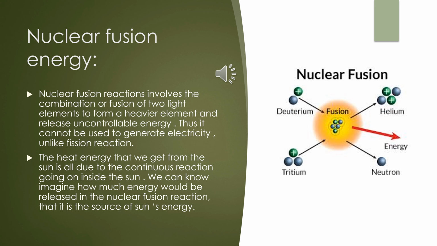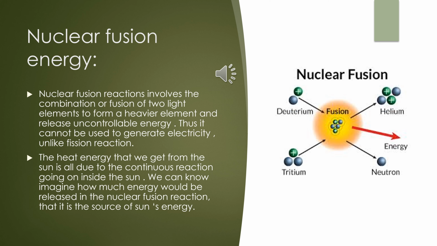Nuclear fusion energy. The nuclear fusion reaction involves the combination or fusion of two light elements to form a heavier element and releases uncontrollable energy. Thus, it cannot be used to generate electricity, unlike the fission reaction. The heat energy that we get from the Sun is all due to the continuous reaction going on inside the Sun.